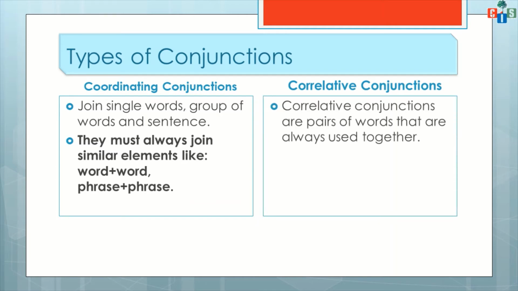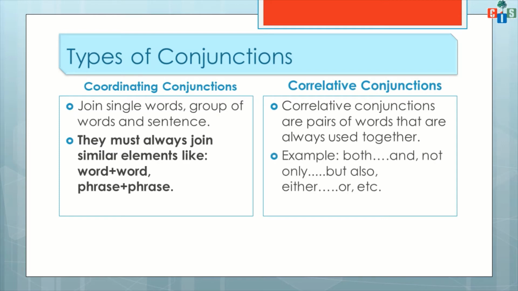Now correlative conjunctions. Correlative conjunctions are pairs of words that are always used together, like neither nor, either or, both and. If there is both somewhere, then there will also be and.